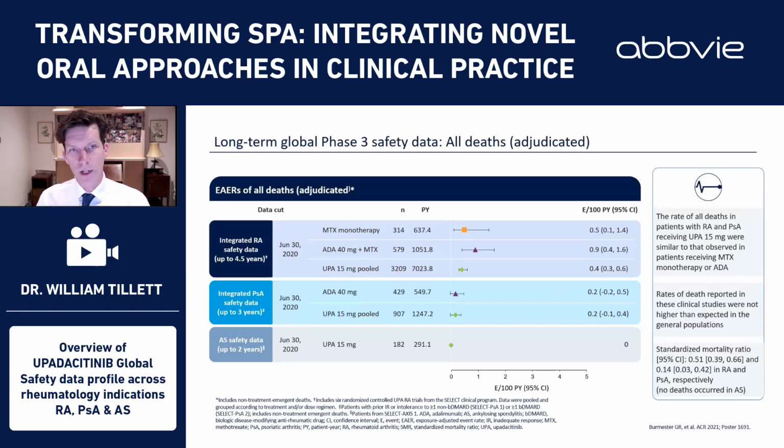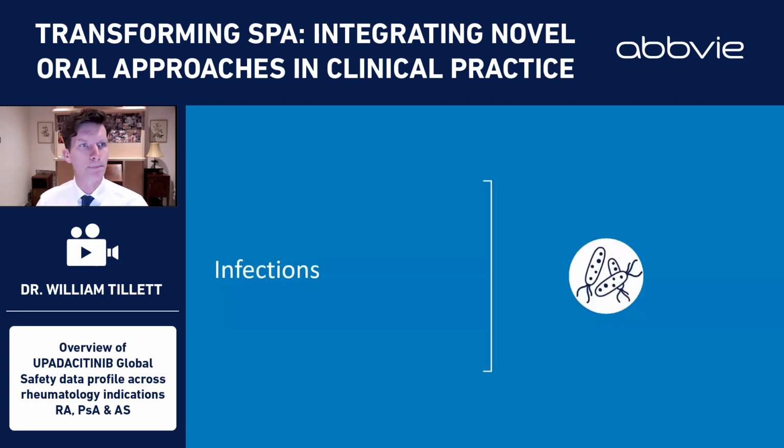And I think that's a really important thing to hold on to. So reassuring data that we're not seeing a signal here, certainly in the trial program, for excess deaths, with standardized mortality ratios of 0.51 and 0.14 in RA and psoriatic arthritis, respectively. There were no deaths in the AS follow-up.